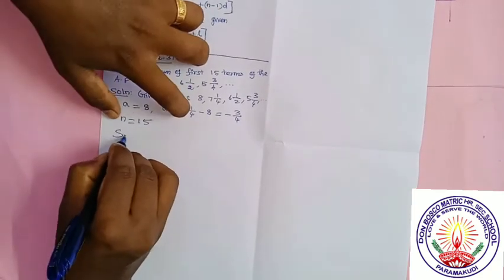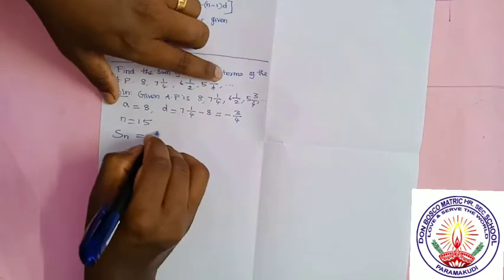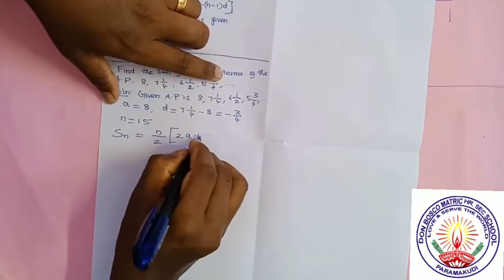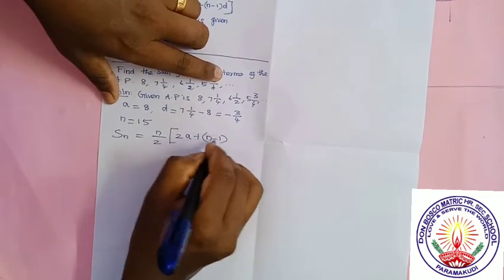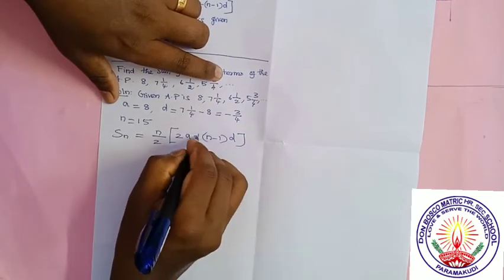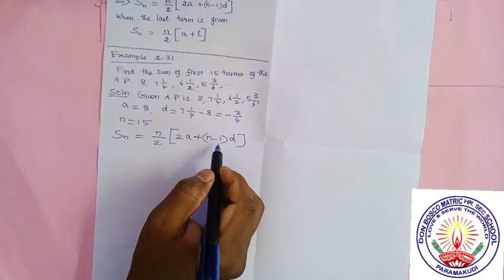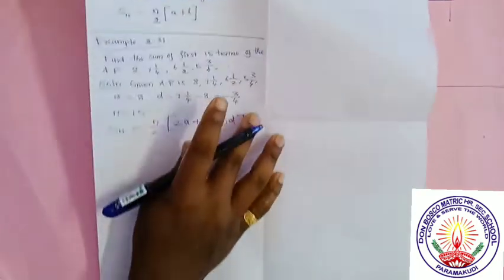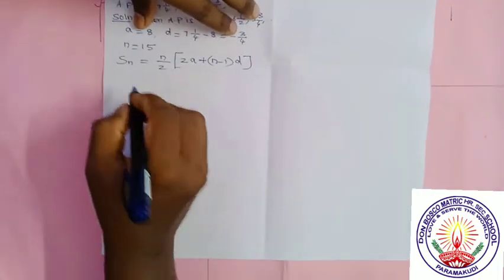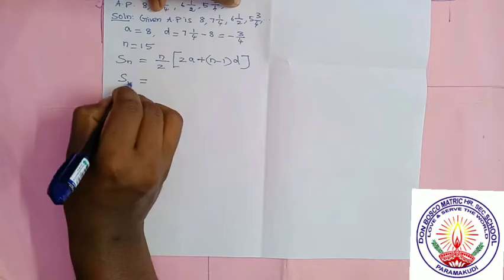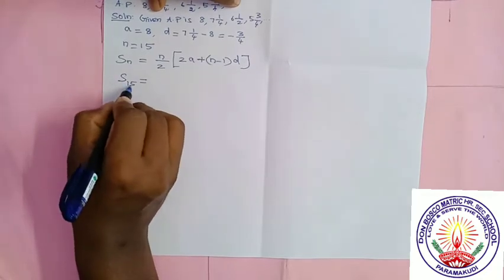The sum of first n terms formula: Sn is equal to n by 2 into 2a plus n minus 1 into d. The formula you have to understand, n by 2 into 2a plus n minus 1 into d. So now we are going to apply the values here. What is n? 15. So S15 means sum of first 15 terms.